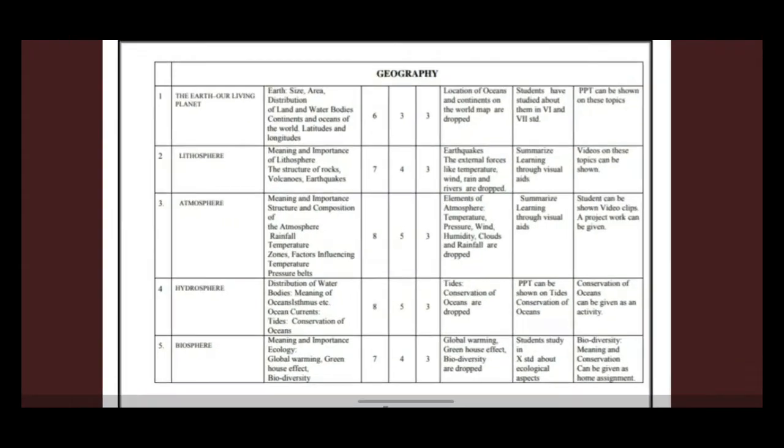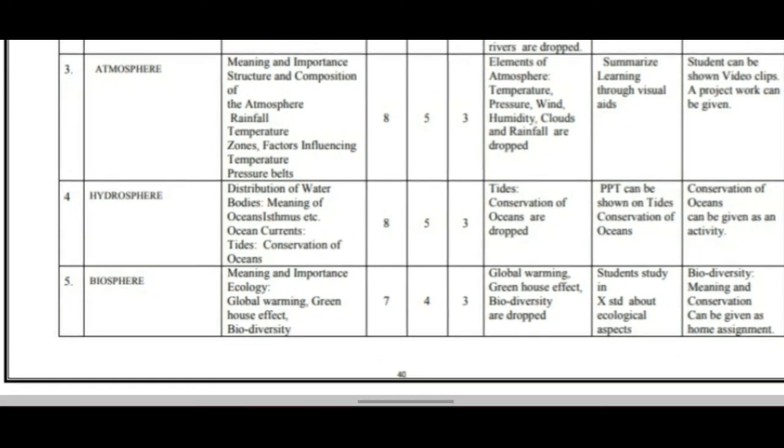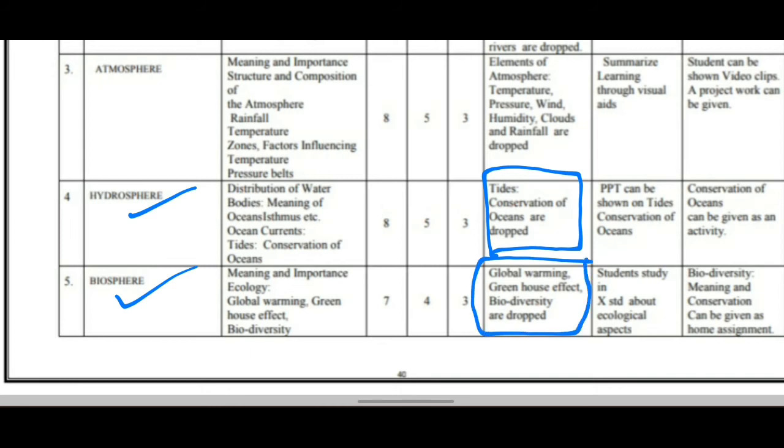The fourth chapter is hydrosphere. In that, the subunits are distribution of water bodies, meaning of ocean limits, ocean current, tides, conservation of oceans. Here in that, tides, conservation of oceans are dropped. Next lesson, it is biosphere, meaning and importance, ecology, global warming, greenhouse effect, and biodiversity. In this, global warming, greenhouse effect, and biodiversity are dropped or deleted because the student should study the same thing in 10th standard as the ecological aspects.